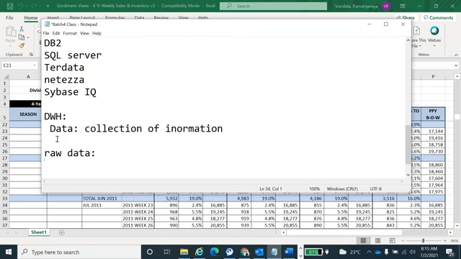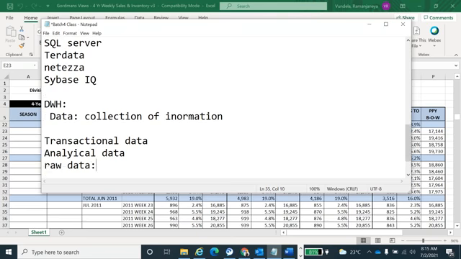So before we go into that, we have two types of data. One is the transactional data. Second one is the analytical data. So the transactional data is nothing but the raw data. So whenever any transaction happens, for example, take the ATM.